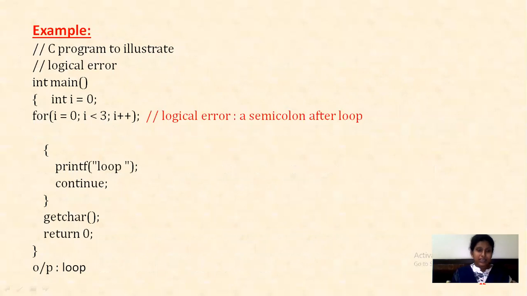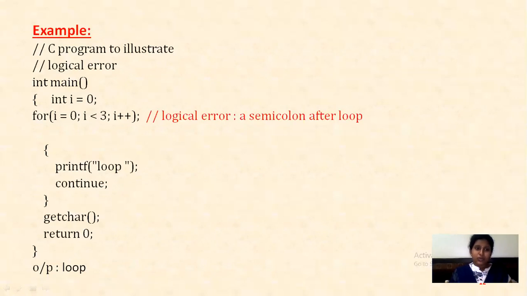See here, int main, int i equals 0, you have given a for loop with a semicolon. So i equals 0, i less than 3, and i plus plus, and your loop is ending here. It is nothing but a logical error, a semicolon after the loop. So printf, you are printing loop and you are saying continue. If i equals 0, 0 less than 3 is true, then you need to print loop. Then again i gets incremented to 1, 1 less than 3 true, then you need to print loop. Then again 2 less than 3 true, then you need to print loop. Then 3 less than 3 condition false, you will come out of the loop, getchar and return 0.